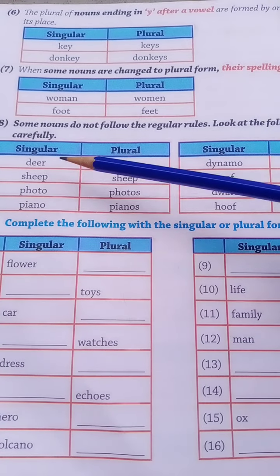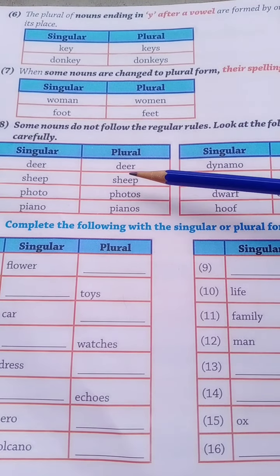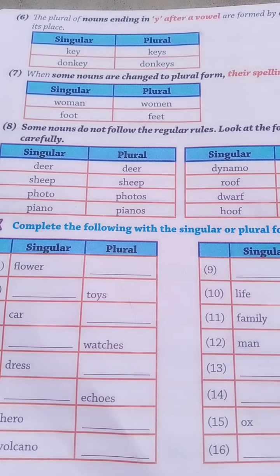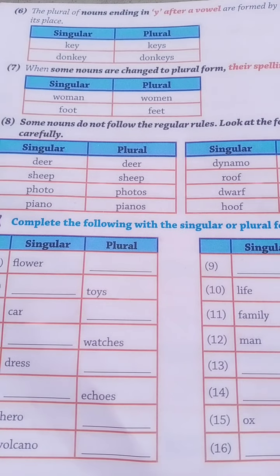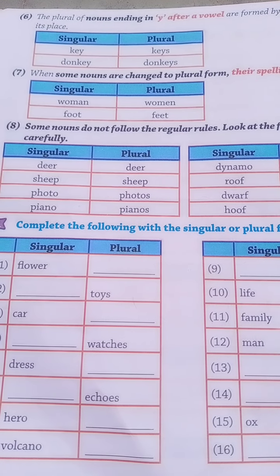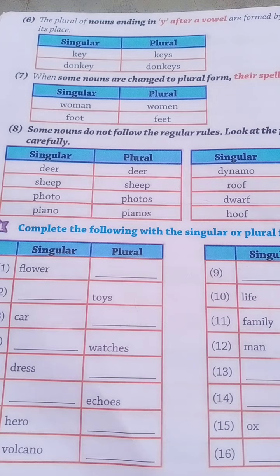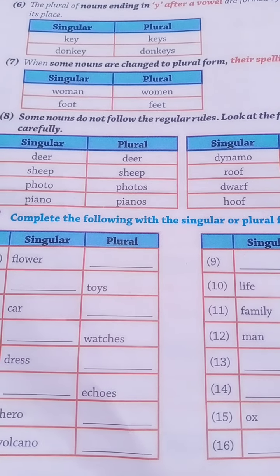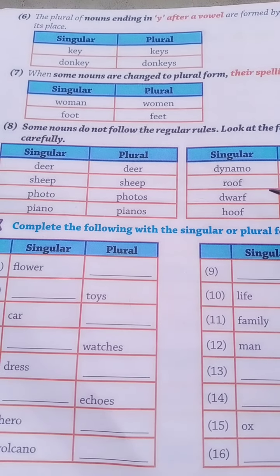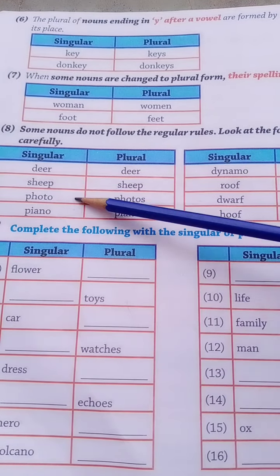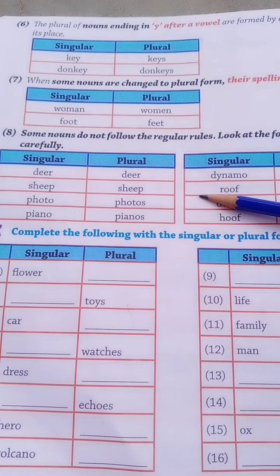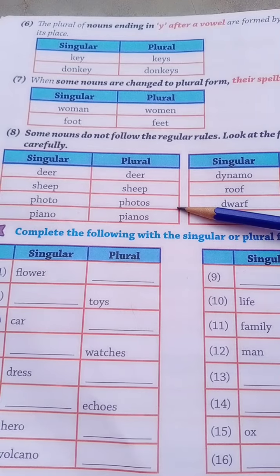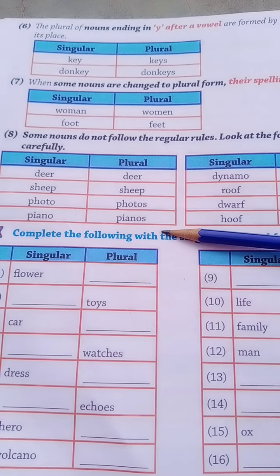The next one is sheep. The plural form of the word sheep is sheep only. It comes under the few exceptions of the English language which do not change from singular to plural. And another one is photo, photos, piano, pianos.